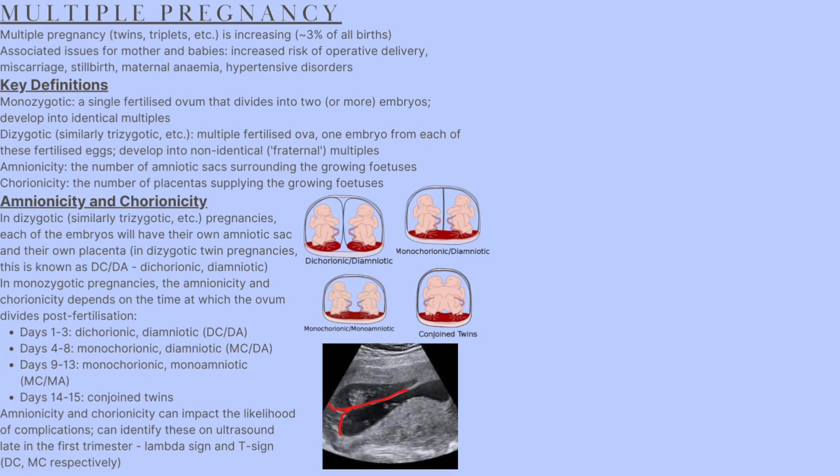Amnionicity and chorionicity can impact the likelihood of developing key complications. On ultrasound in early pregnancy, an important sign to be aware of in a diamniotic pregnancy is the lambda sign, which indicates the presence of two placental masses. The absence of this sign and the presence of a T sign instead, where the septum dividing the amniotic sacs comes down to a flat surface unlike the lambda sign, then there is one placental mass and the pregnancy is monochorionic. So lambda sign for two placental masses and T sign for one placental mass.